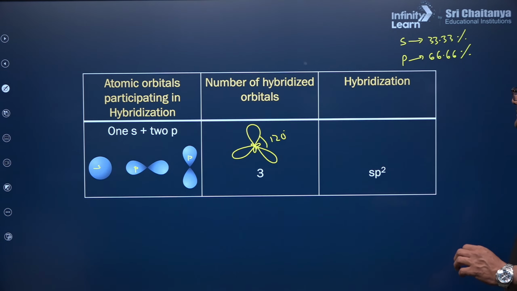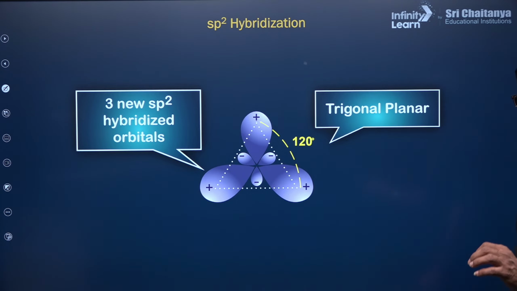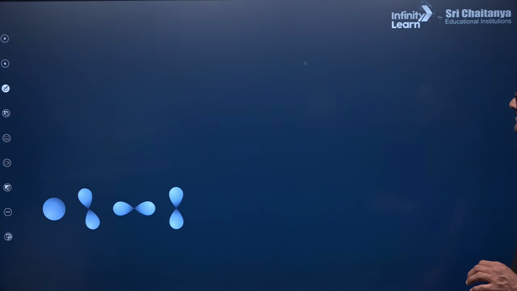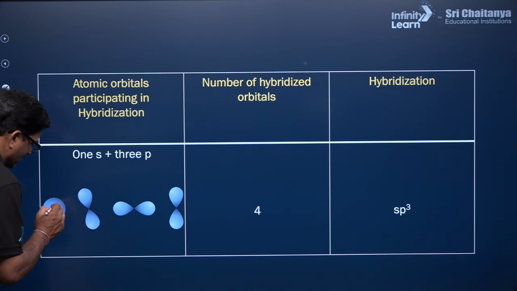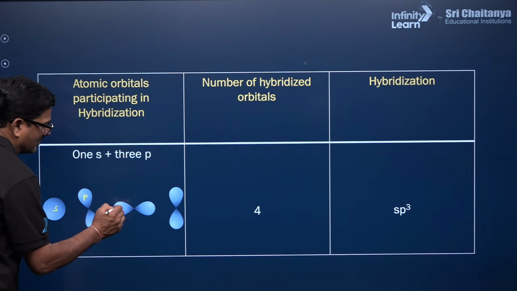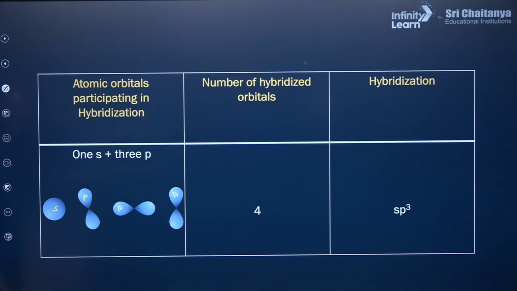And the next one is tetrahedral hybridization. In tetrahedral hybridization, one s orbital and three p orbitals give four sp3 hybrid orbitals.